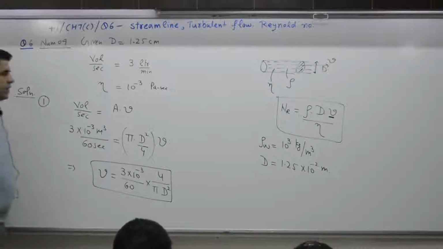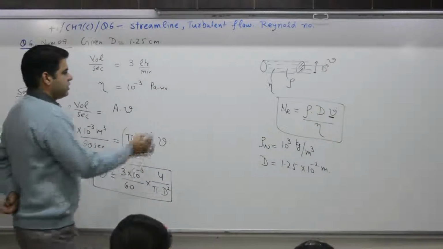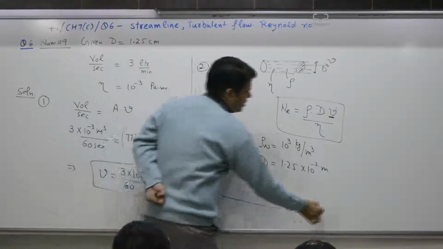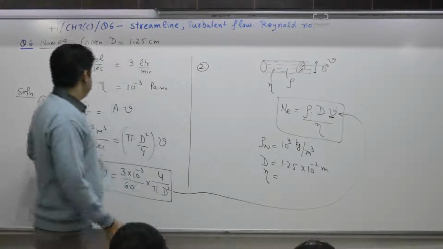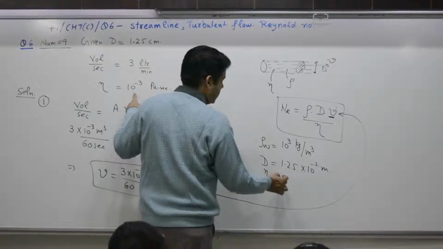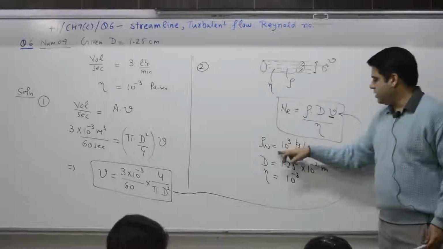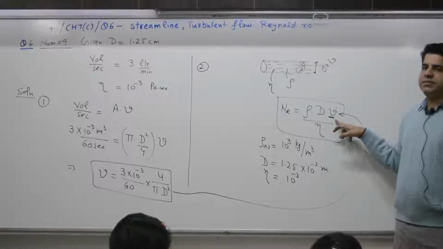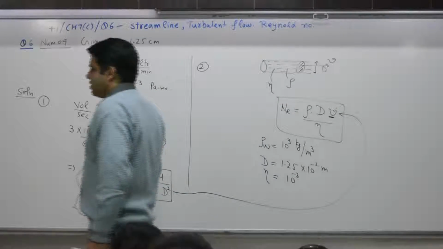Put this value of V in this equation, say point number 2. Put this value of V here. Eta is already known to you. What was the value of eta? 10 raised to power minus 3. So, in Reynold number, density was given, dia was given, eta was given. The only challenge was to find the speed. 1 minute for calculation. Find the Reynold number.